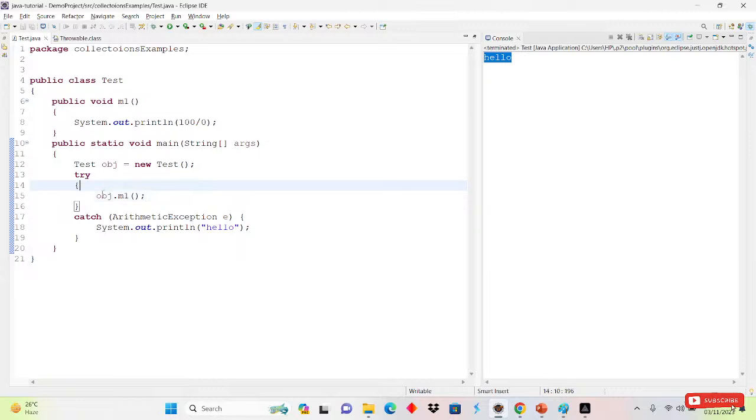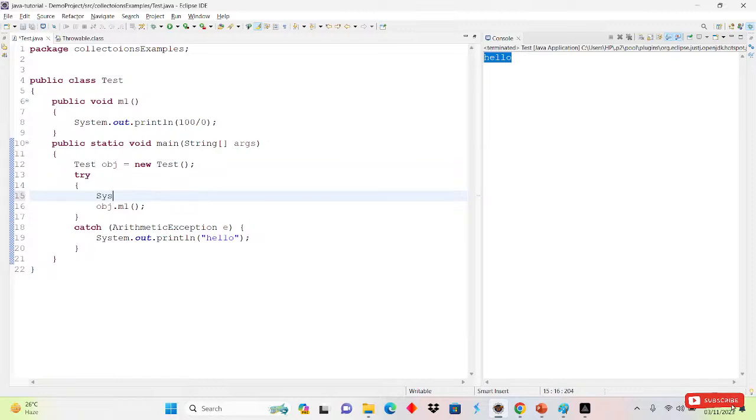See what it will do now. Simply, if you have an exception inside this line, inside a try block, okay. So inside a try block, if you have an exception, the code after it will not be executed. But in this line we don't have any exception. We have the exception here. And suppose we have a line here, system.out, and here we have 100 divided by 0. So this time it will be ignored because we have an exception here, right?